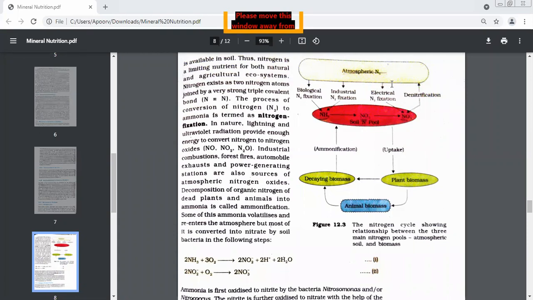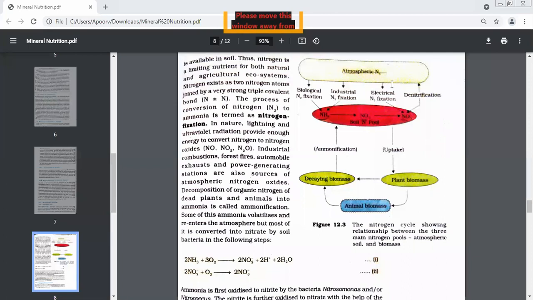Some of this ammonia volatilizes and re-enters the atmosphere. What do you mean by volatile? Highly reactive. So it is volatile, it will become vapors, gaseous form immediately. So some amount of this ammonia goes back into the atmosphere, but very little.